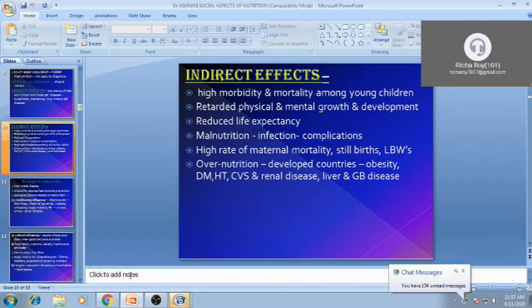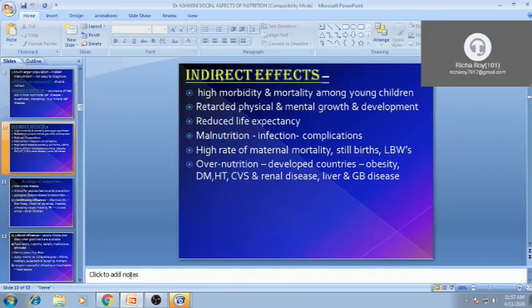Whatever 60-70 years life expectancy is there, that is reduced because of under 5 children mortality or infant deaths. Malnutrition brings various kinds of infection, worm infestation, hookworm infestation, or measles, chickenpox because of malnutrition.